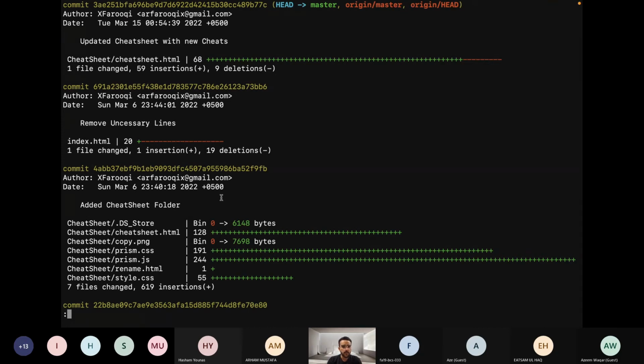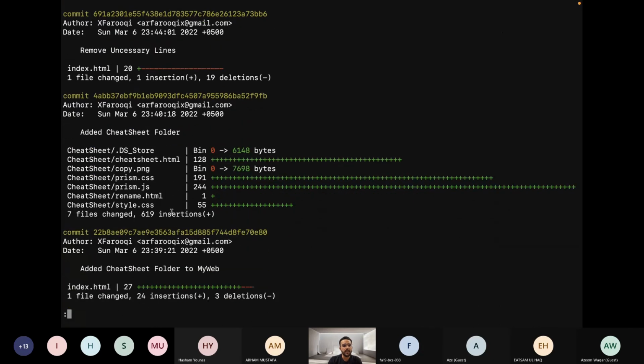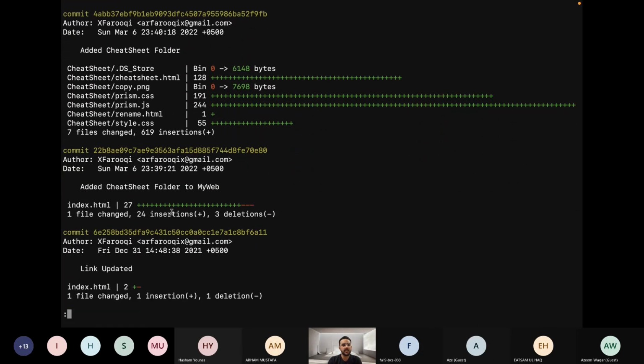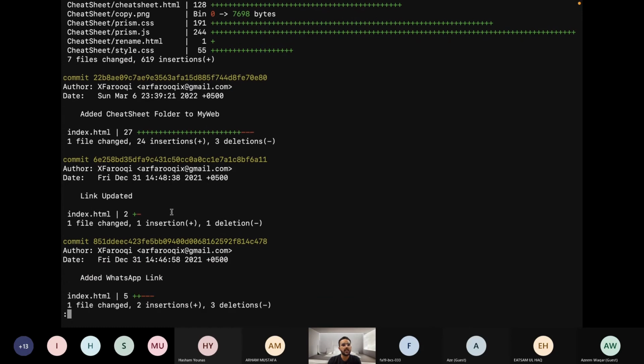Like if you can see at this stage, at this commit, I have changed more than one file. You can see 7 files changed, 619 insertions. So this will be a big change, the big commit in which I have changed a lot of files. If you press the down arrow, we can see all the commits that I have done so far and detailed things.